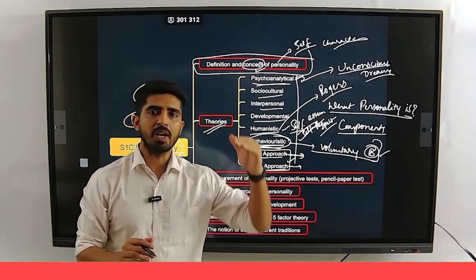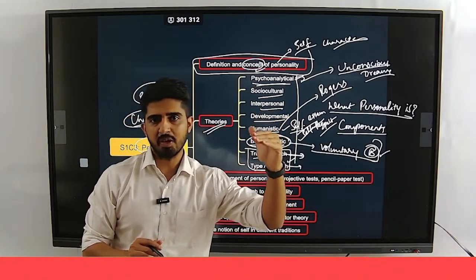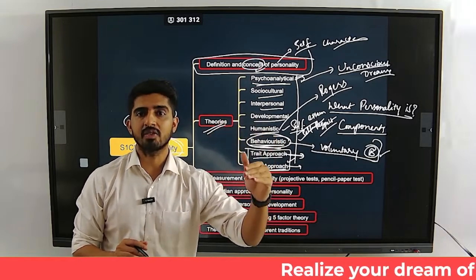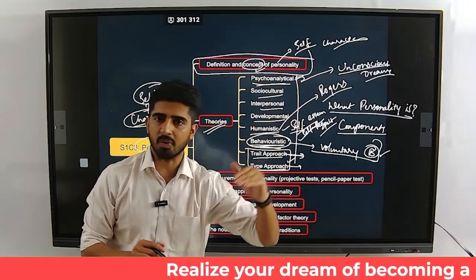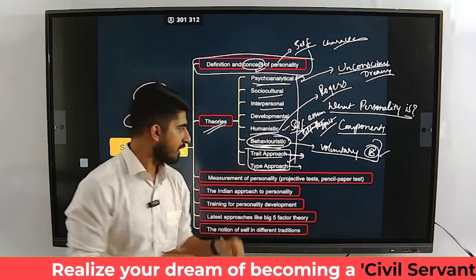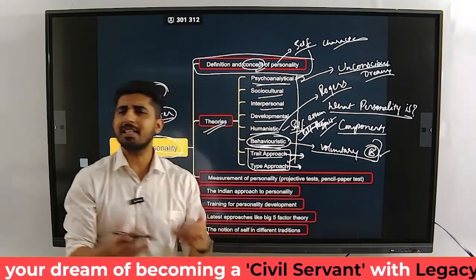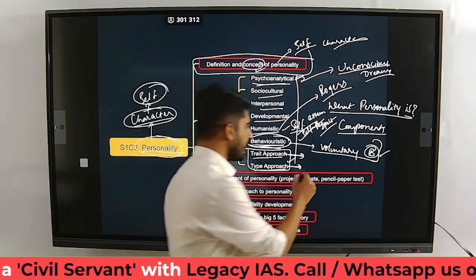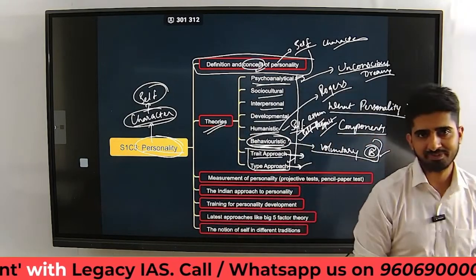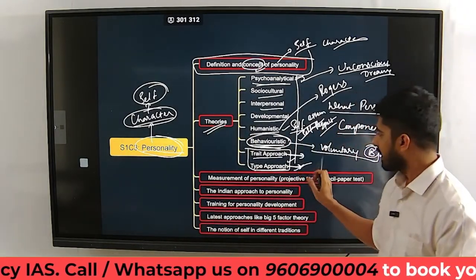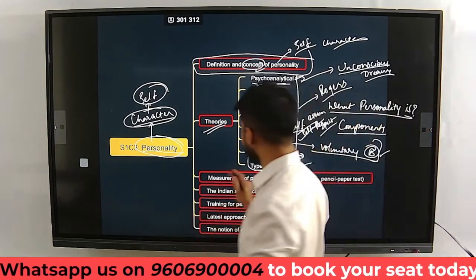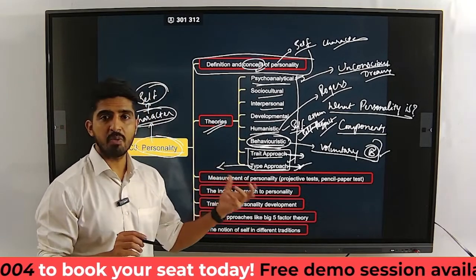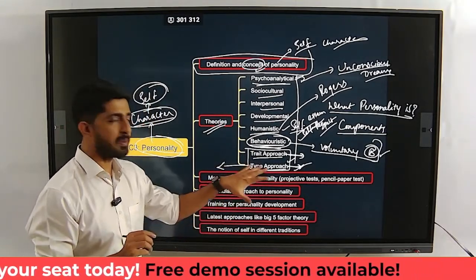So the trait approach is more like, intelligence is one of the aspects you are supposed to look for, one of the traits you are supposed to look for in personality. There's another trait you are supposed to look for. So it lists out the traits you are supposed to look out for. Whereas the type approach is a very simple approach. You create the types of personalities and you put a person into a personality type A, type B, like that. So this is a very simple approach. It does not have so much currency, so to speak. People do not accept it so much.